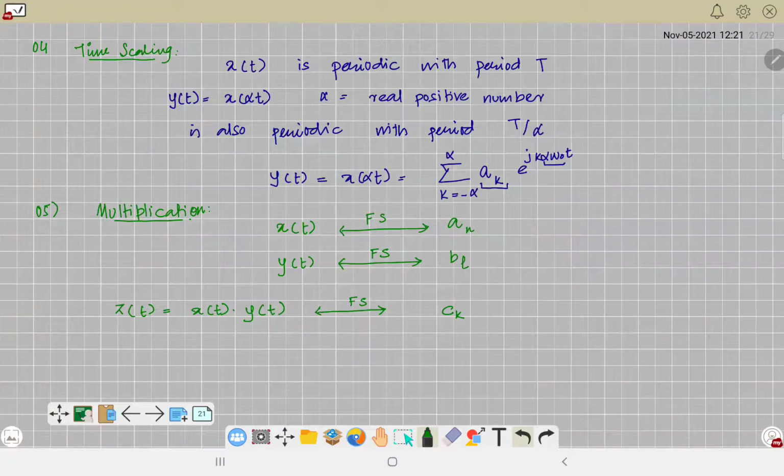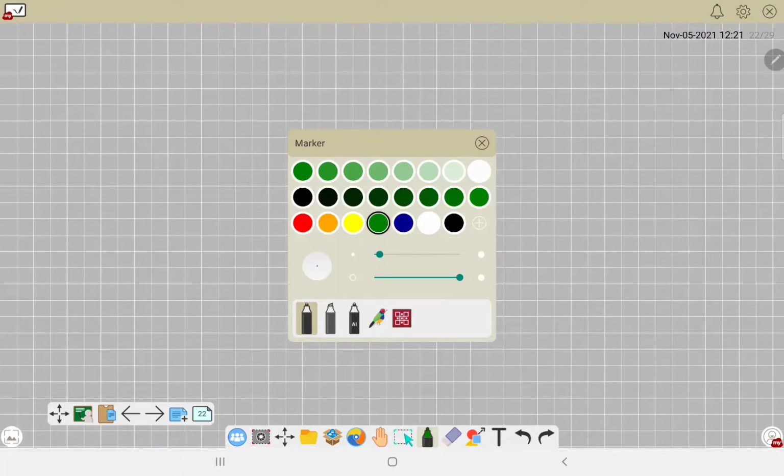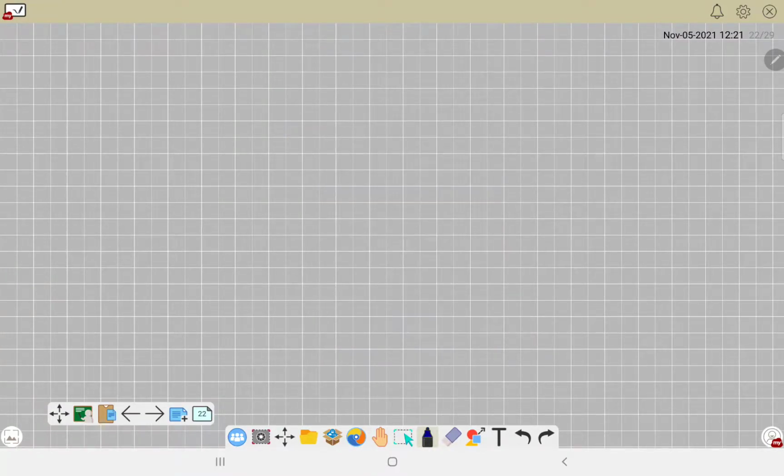Now we want to establish a relationship between this coefficient and these two individual coefficients. So we can do a bit of mathematics here. If I express c of k, it will be 1 upon T, integral over T, x of t y of t e raised to the power minus j k omega naught t dt. Fine.